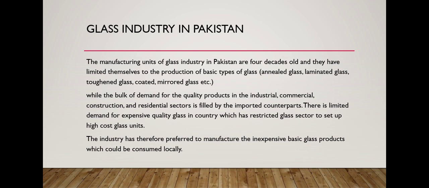While the bulk of demand for quality products in the industry, commercial construction and residential sector is filled by imported counterparts, there is limited demand for expensive quality glass in the country, which has restricted the glass sector from setting up high cost glass units. The industry has therefore preferred to manufacture inexpensive basic glass products which can be consumed locally.